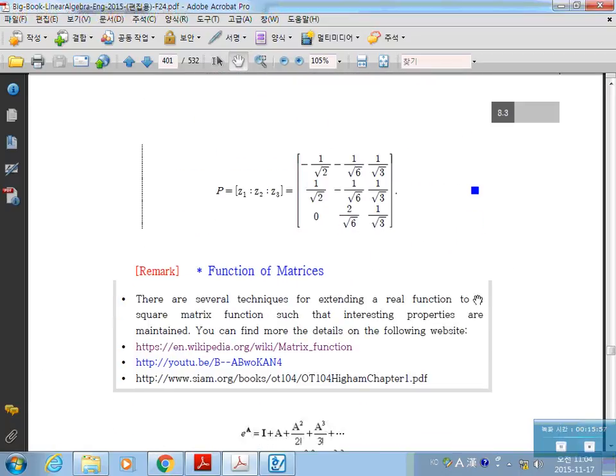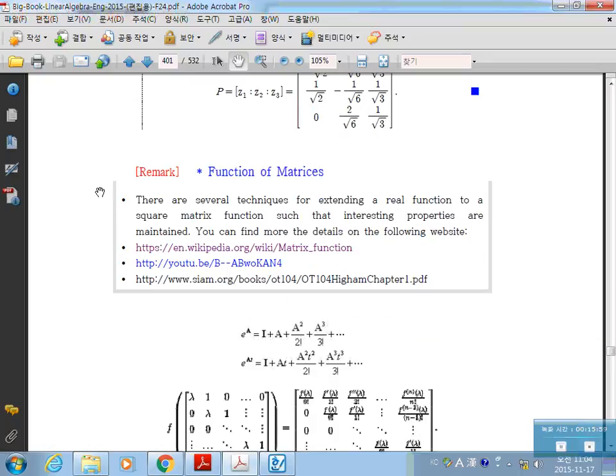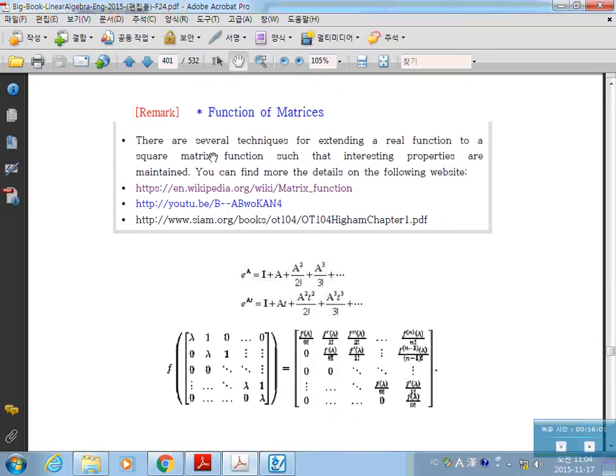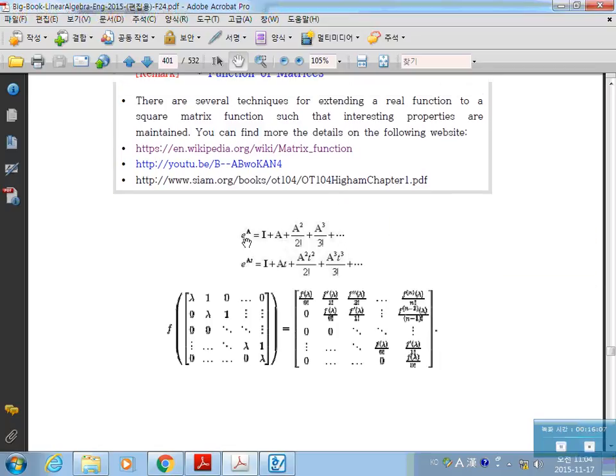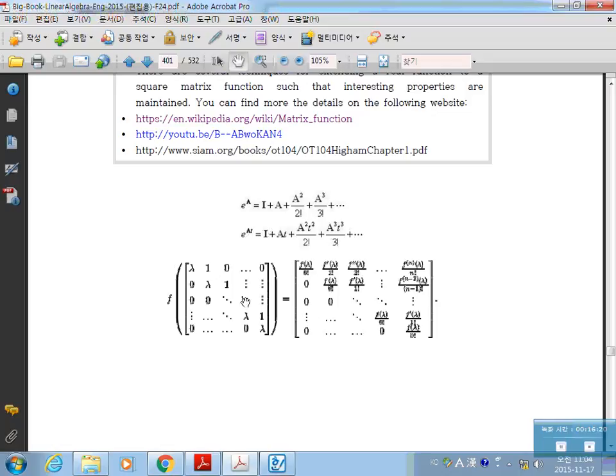That's the whole idea. And the functions of matrices are an application of these steps. So in this case, you can write the matrix functions like this, or even with the At. So f of t can be defined in a matrix form like this. This all can be done with this.